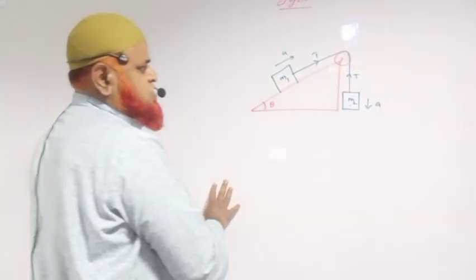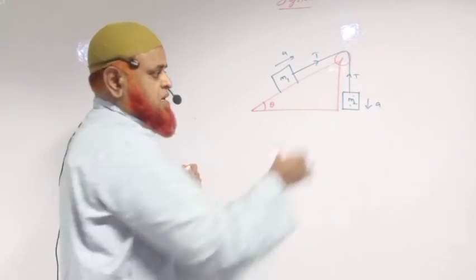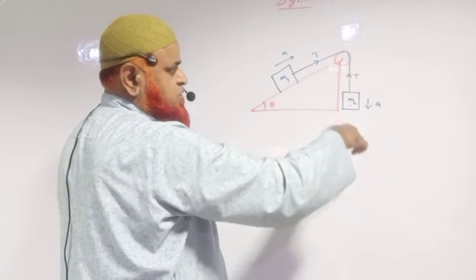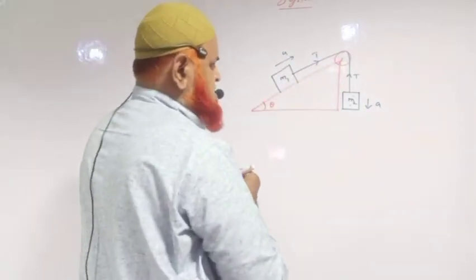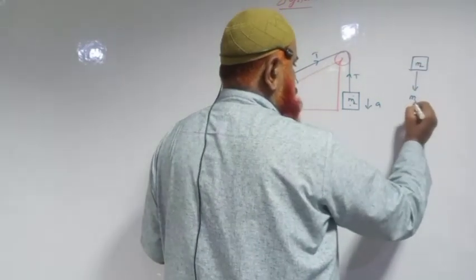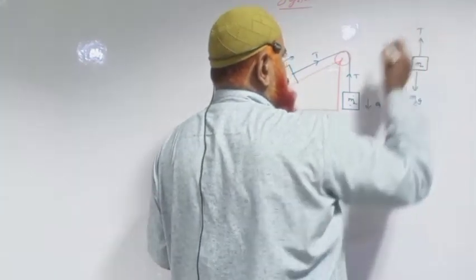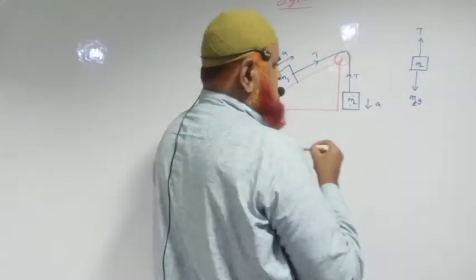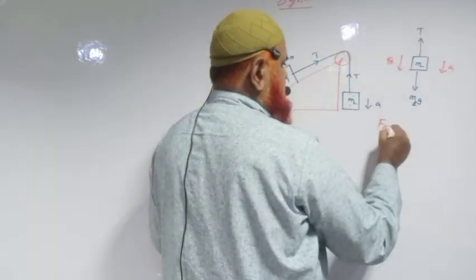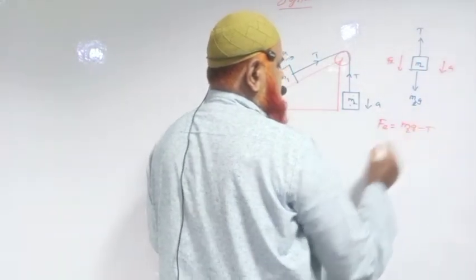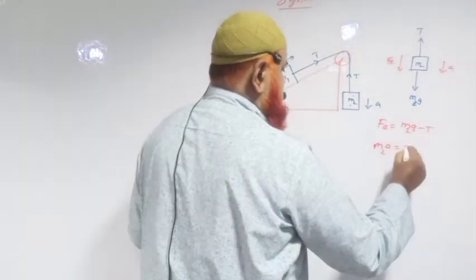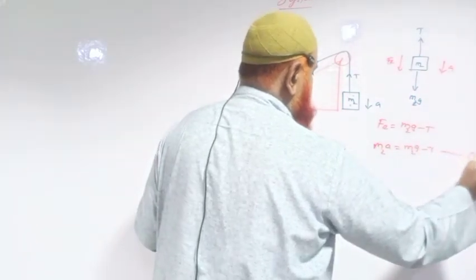So in this system 3, if you observe, this is an inclined plane. This is coming downwards, this is moving right side. So this is the system in which this block is moving down, and that is moving right side. So you can just take a free body diagram in this case. If you take M2, what is acting downwards? M2G. What is acting upwards? Tension T. Then what is the acceleration here? Downwards. Resultant force also downwards. So resultant force can be taken as M2G minus tension T. This is M2 into A is equal to M2 into G minus tension T. This is equation number 1.